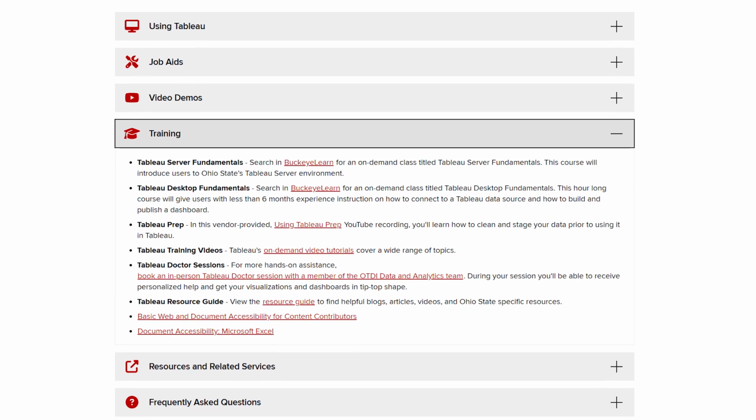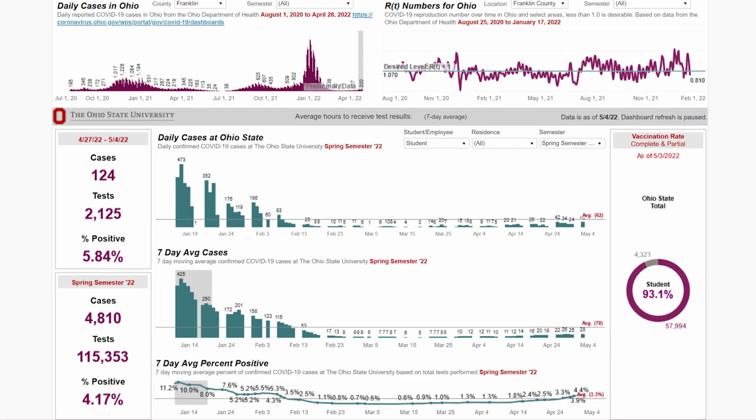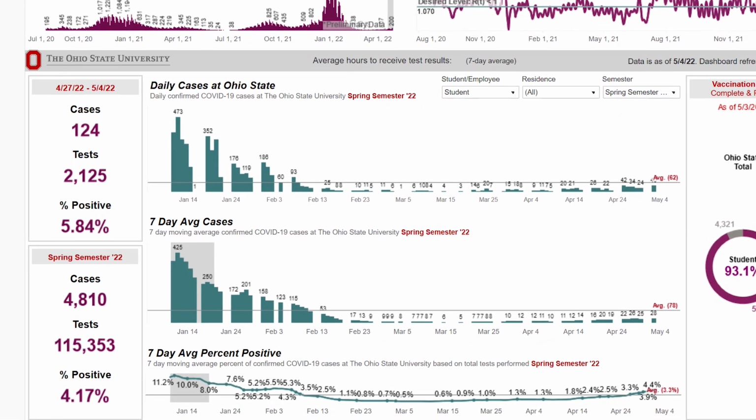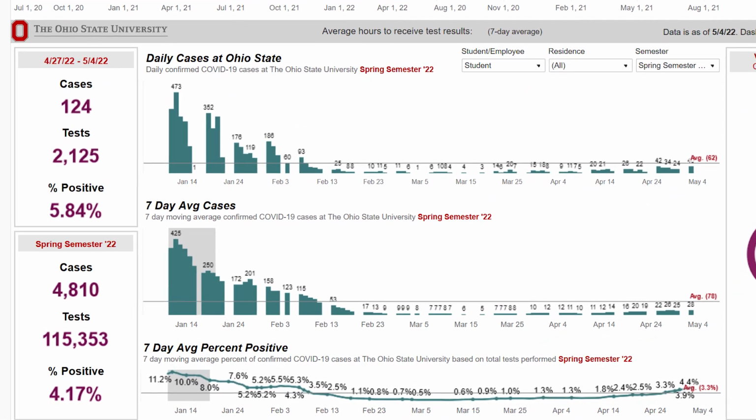During the COVID-19 pandemic, Tableau was the university's reporting tool of choice, so we used it for internal reporting with the president and the provost and then different leadership across the university. We also used it externally facing, and that means that anybody could go on to the COVID-19 website and see what our data was around testing, positive cases, and see those trends so that they can make data-driven decisions around their own health.